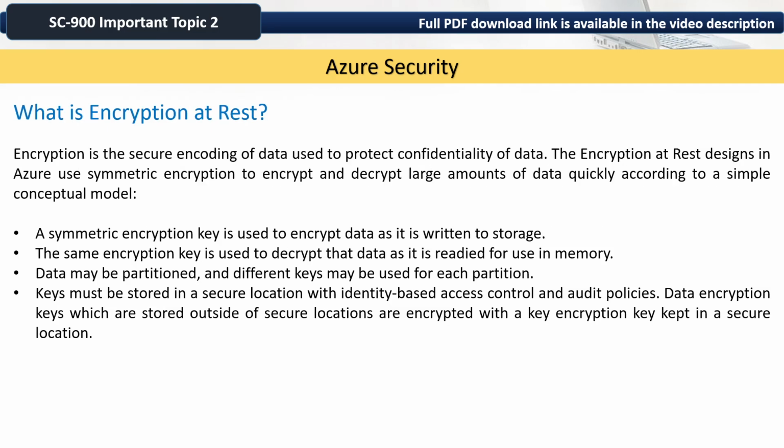What is encryption at rest? Encryption is the secure encoding of data used to protect confidentiality of data. The encryption at rest designs in Azure use symmetric encryption to encrypt and decrypt large amounts of data quickly according to a simple conceptual model.